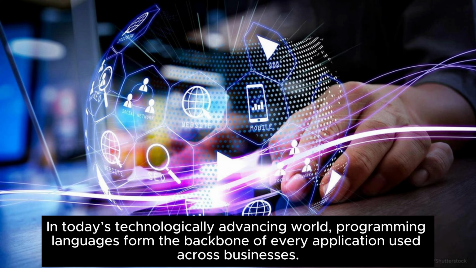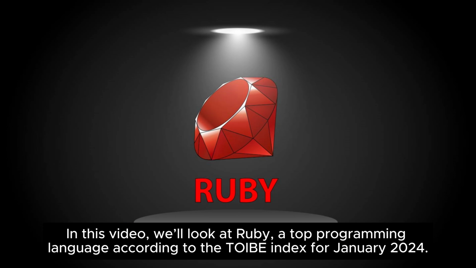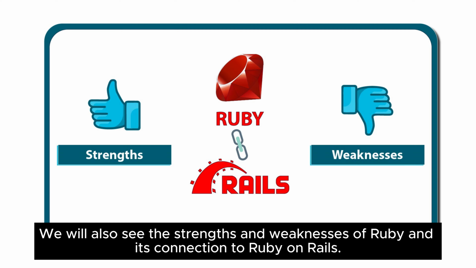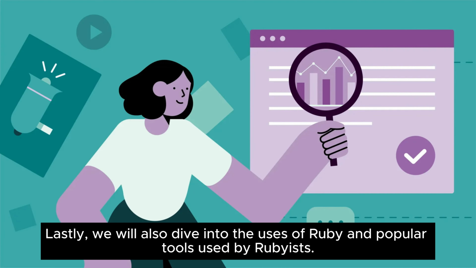In today's technologically advancing world, programming languages form the backbone of every application used across businesses. Today, everything is app-based, and no business would survive without programming languages. In this video, we'll look at Ruby, a top programming language according to the TIOBE Index for January 2024. We will also see the strengths and weaknesses of Ruby and its connection to Ruby on Rails. Lastly, we will also dive into the uses of Ruby and popular tools used by Rubyists.